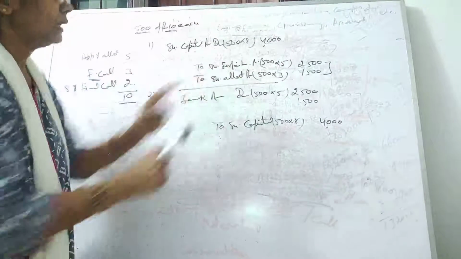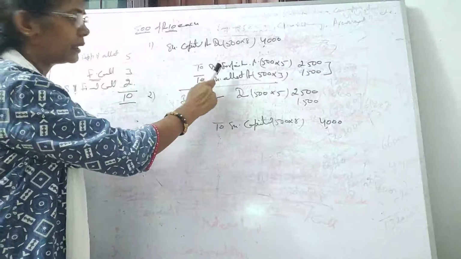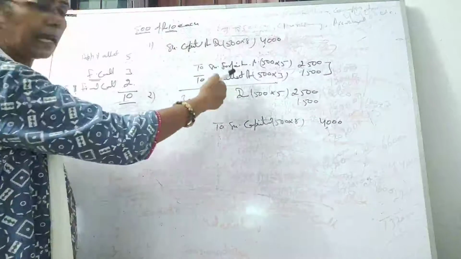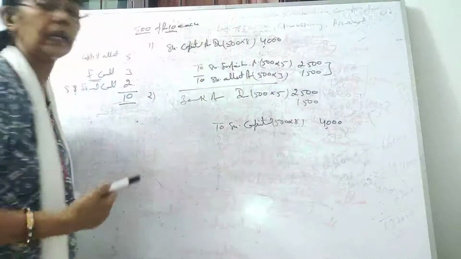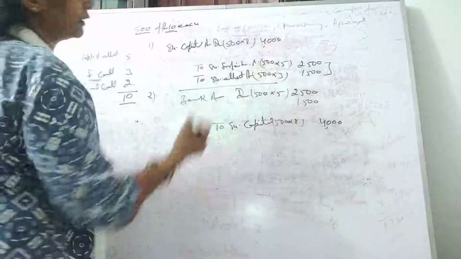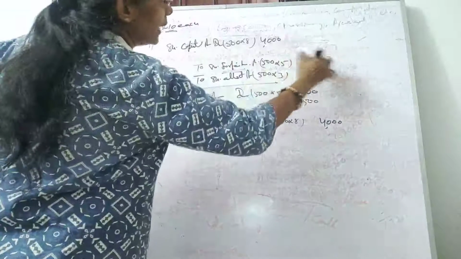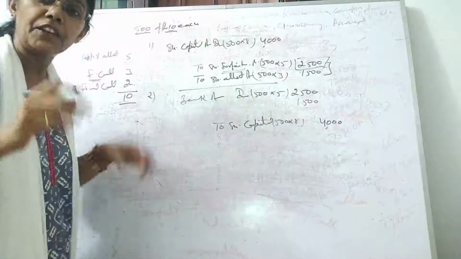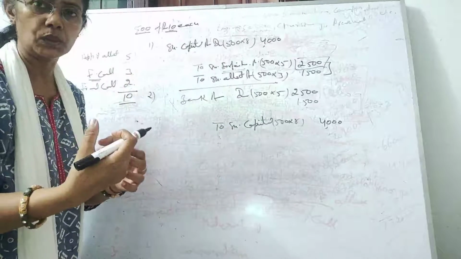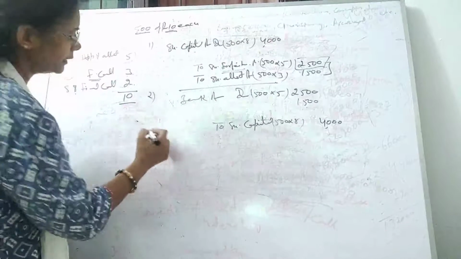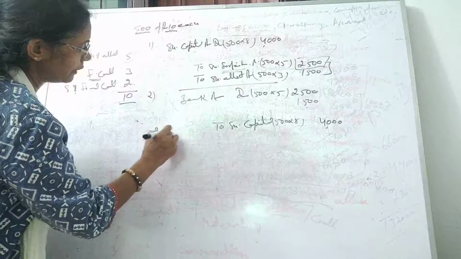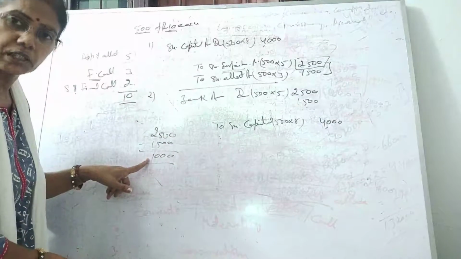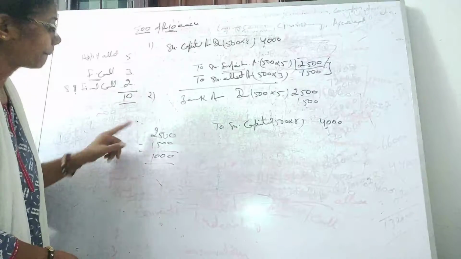This forfeiture account, is it your profit or is it your loss or gain? This is our gain, and of course this is our capital gain. You received it on capital, so this is your capital gain. So this 2,500 is in the forfeiture, you can see, right? So we cover this 1,500 from this forfeiture account. And if I'm taking something from any amount, what happens mathematically? You can do like this: 2,500 minus 1,500, and you have 1,000 remaining in the share forfeiture account.